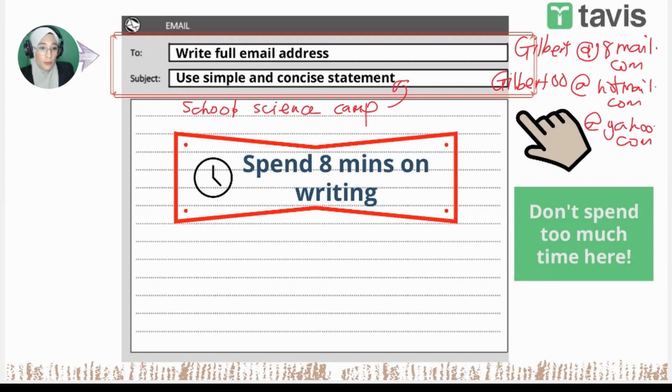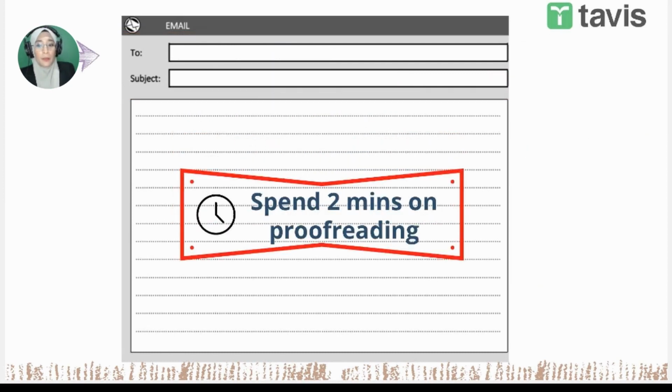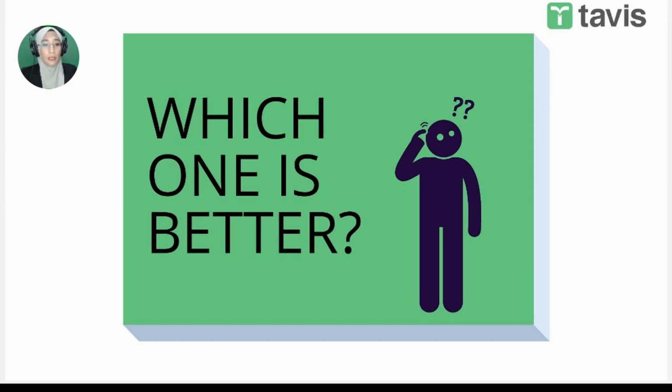So again, for this part here, please do not spend too much time thinking, what email? Okay, if it's not given to you, then create one. As simple as this, gilbert@gmail.com or Gilbert00@hotmail.com. Something as simple as this. Okay, and then for the subject, keep it as simple as this too. All right, now here for proofreading, spend 2 minutes. Okay, once you have done writing, please make sure you proofread.